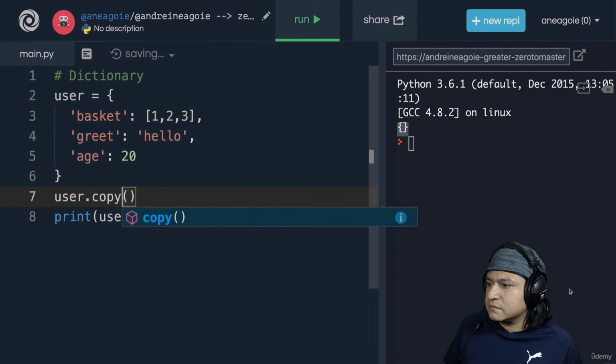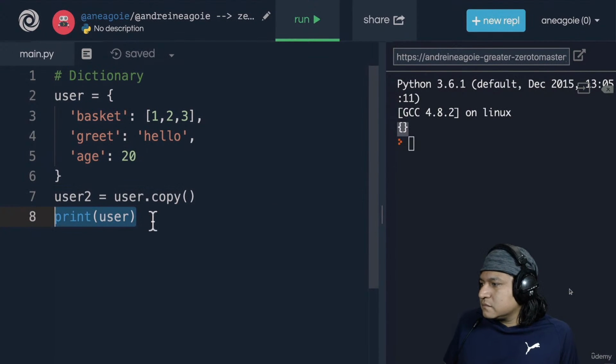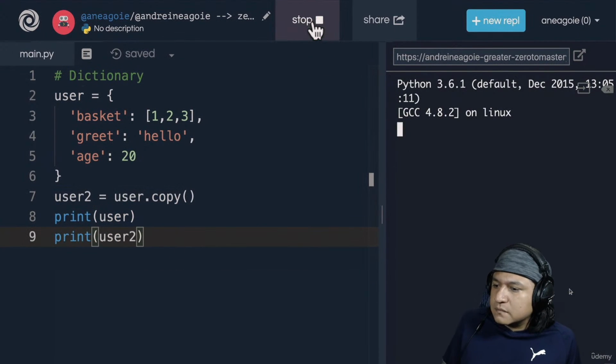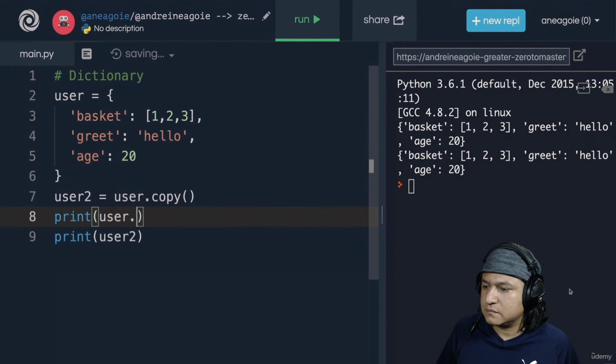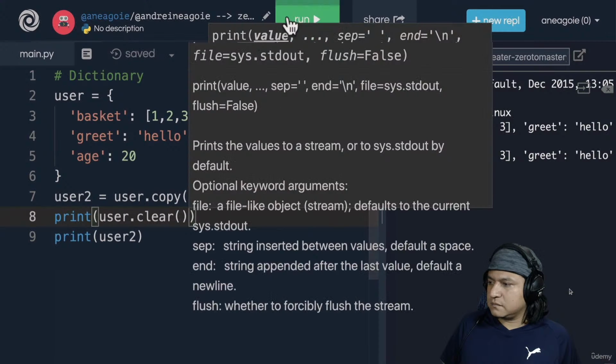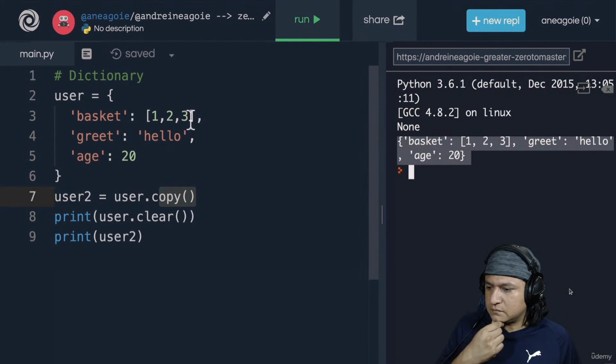What about copy? Well, a copy allows us to copy a user, so that if I print user and user2 and I click run, I get 2 users, each with keys and values copied. But if I now clear the first user and I click run, the first user is empty, but because I've copied, the second user has the old information. And this is a concept that we've talked about before.